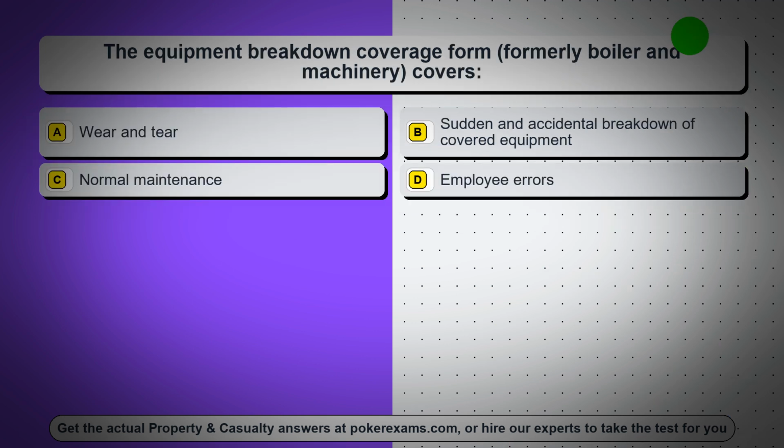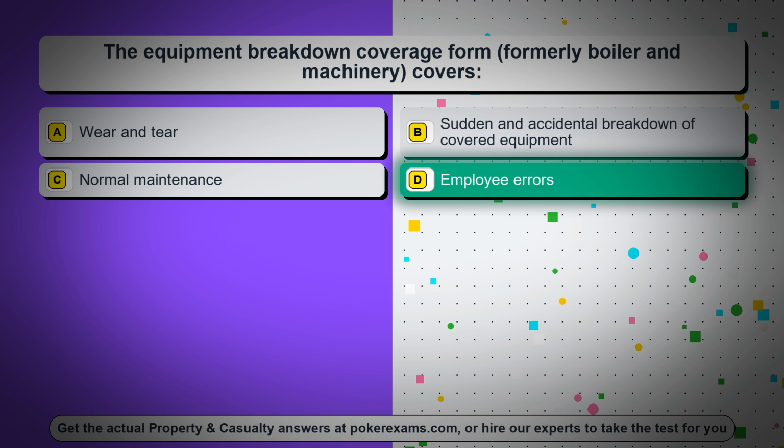Question 3. The equipment breakdown coverage form, formerly boiler and machinery, covers: option A, wear and tear. Option B, sudden and accidental breakdown of covered equipment. Option C, normal maintenance. Option D, employee errors. The correct answer is option D, employee errors.